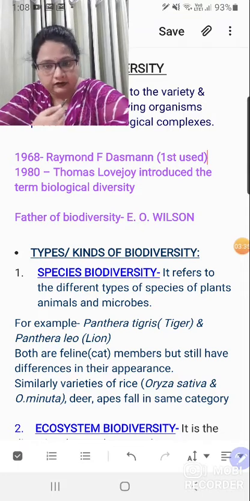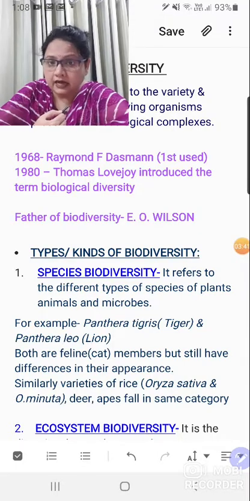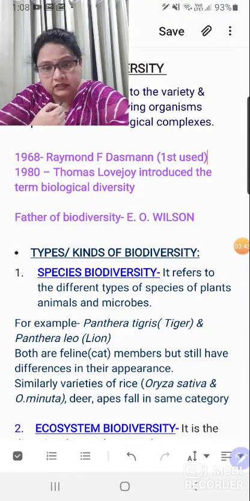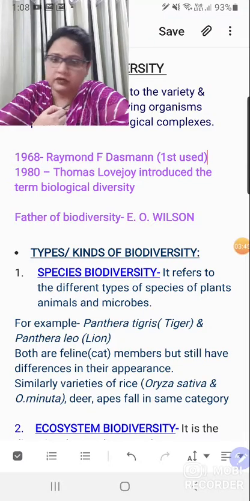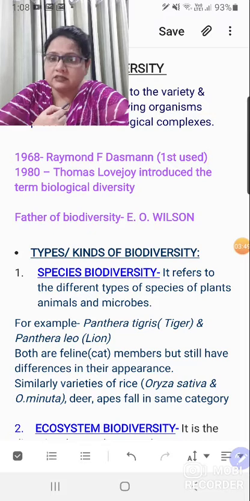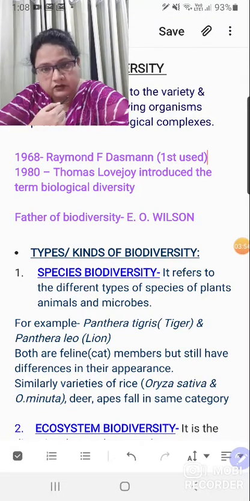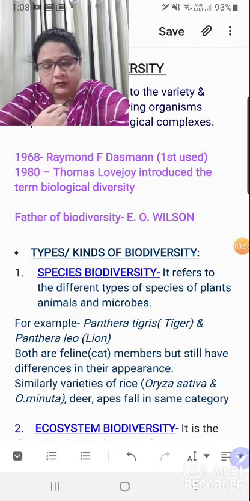The second heading that you have to understand in biodiversity is the kinds. The question could be: what are the various categories of biodiversity, what are the various types, what are the various kinds? So, three kinds are there. First is species biodiversity, second is ecosystem biodiversity, and the third is genetic biodiversity, right?